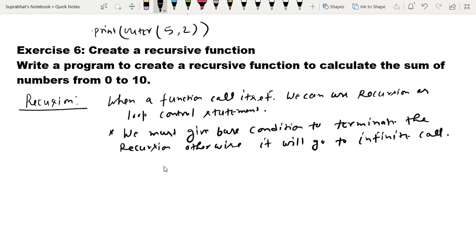So we must give the base condition by which we will terminate the function.